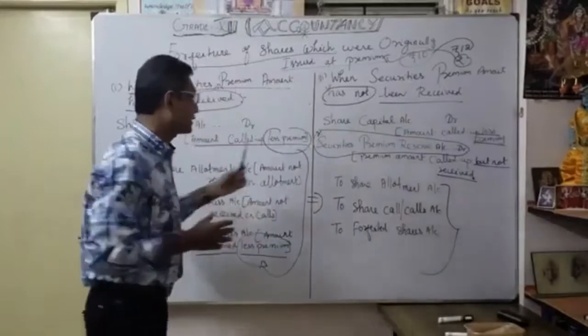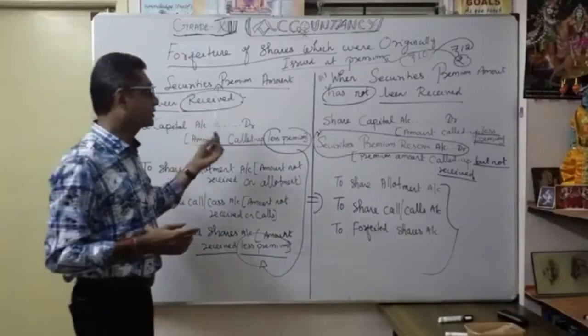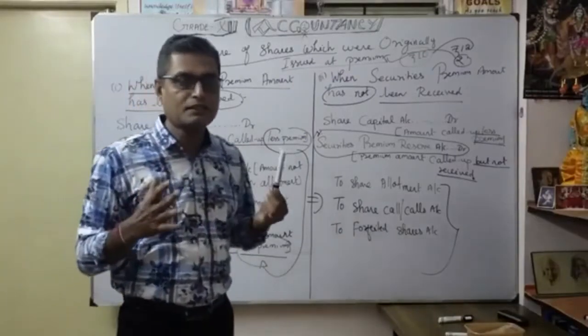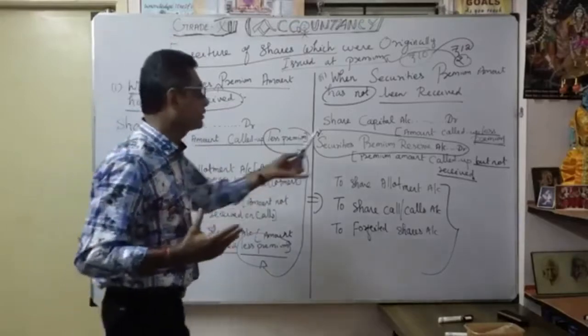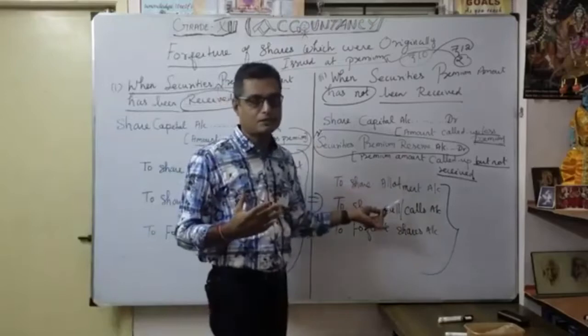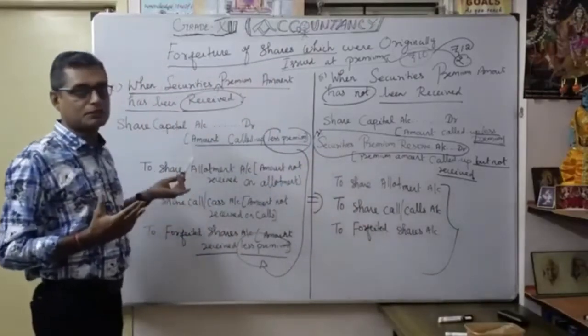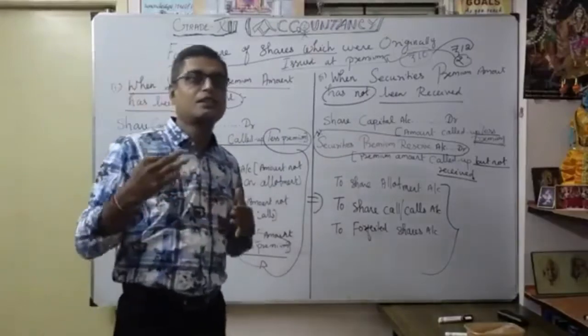That's why the comparison is very, very important. We should learn how to compare. So this value is very important: whether the securities premium amount is received or not received. If it is received, how is the forfeiture entry? If it is not received, how is the forfeiture entry? This is for the not received forfeiture entries. This is whenever the securities premium is received. Understood? With practice it will be clearly understood.